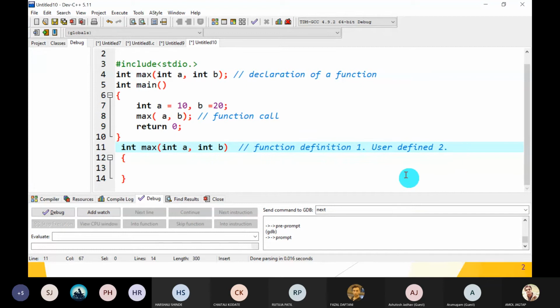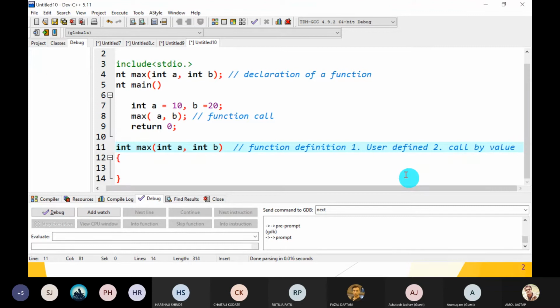Second type, it is called call by value. It is called call by value because we have passed the values, not the address. We have not passed the address of a. We have just passed the value of the a variable. So it is called call by value. Okay, great guys. Next, third type. Third type is called, tell me, non-recursive, because we cannot call max inside the body of max. So it is a non-recursive function.